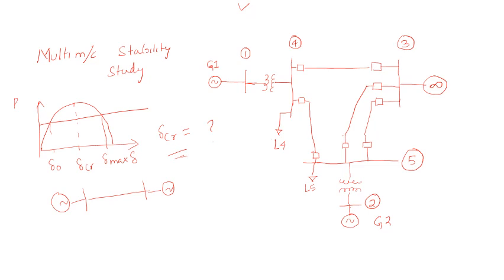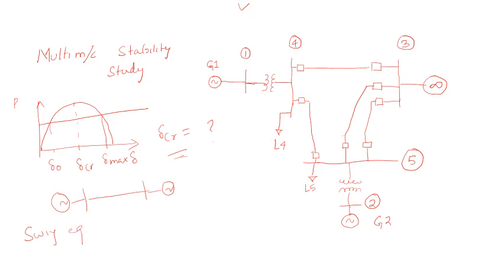Okay, so this is a multi-machine system. If you increase the system from a two machine system to three or four or more than two machines, the complexity of your swing equation will increase.